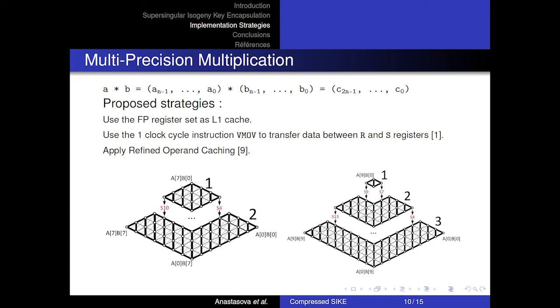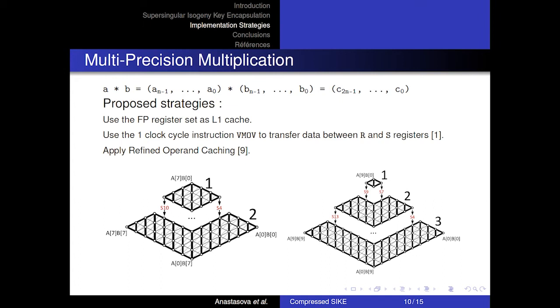We implement these subroutines using the refined operand caching technique, where we keep the row sizes equal to 4, as we can see on the figure. We also integrate the use of floating point registers, as suggested previously in the literature, to obtain maximum speed of the multi-precision multiplication by reducing the memory accesses significantly.